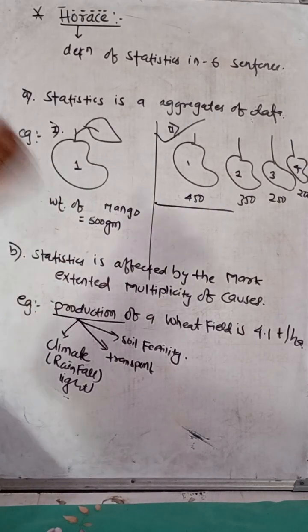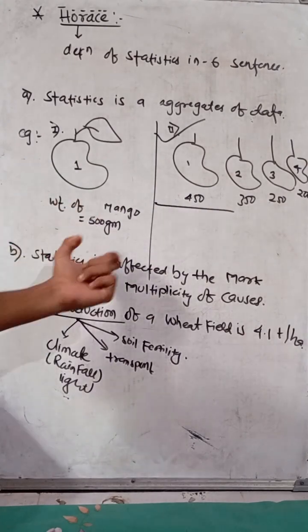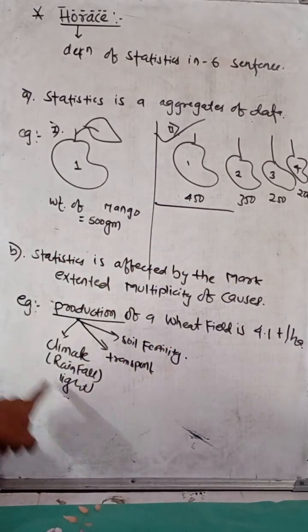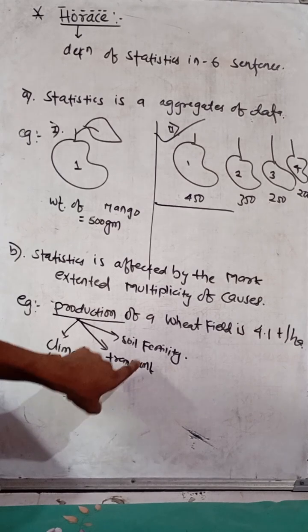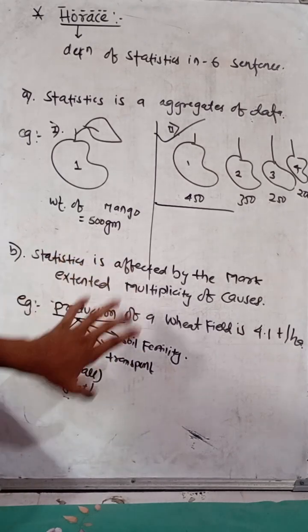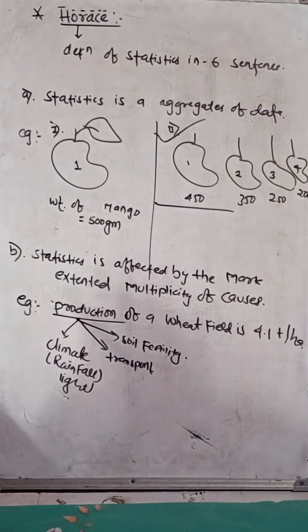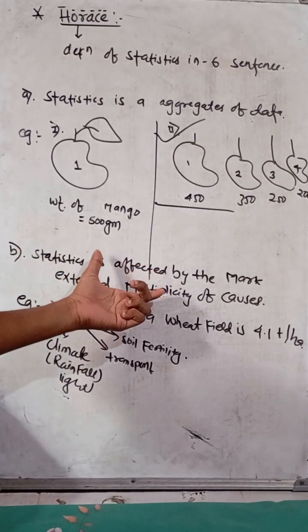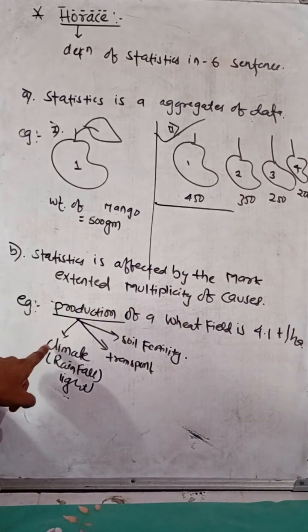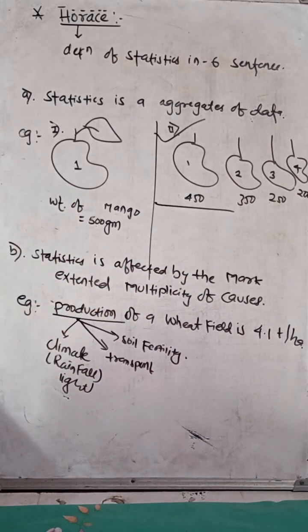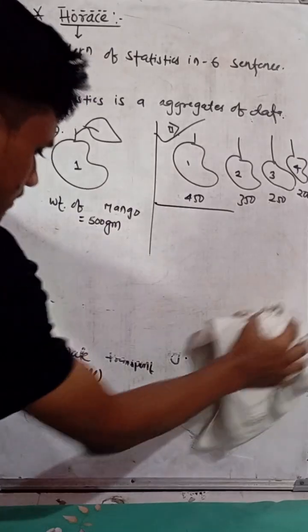What is the production statistics? It means the statistics is affected by a multiplicity of causes. Climate, transport, soil fertility, rainfall, and light all affect the production of the wheat. So the production statistics is affected by a multiplicity of causes, and all these causes together affect it. Okay, so next, the third sentence is